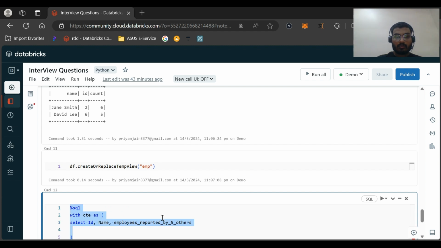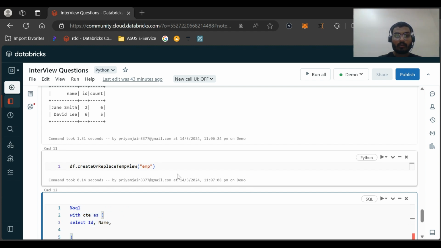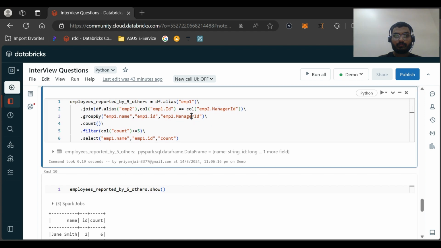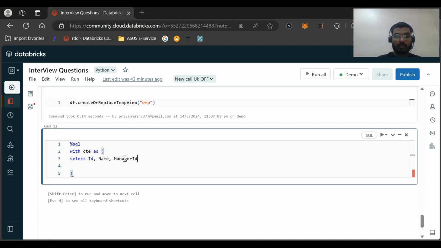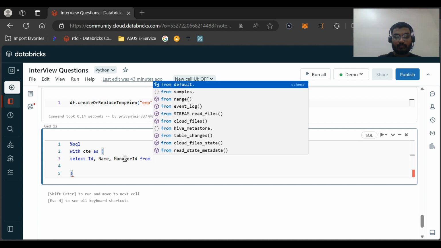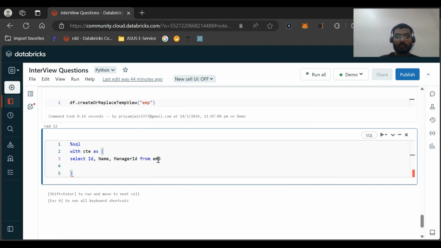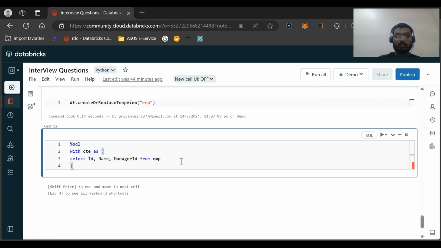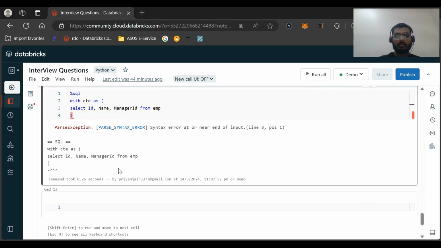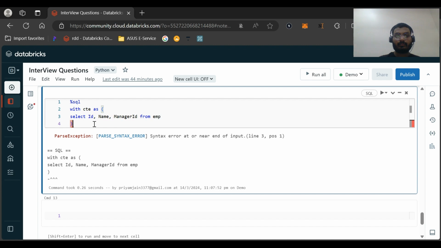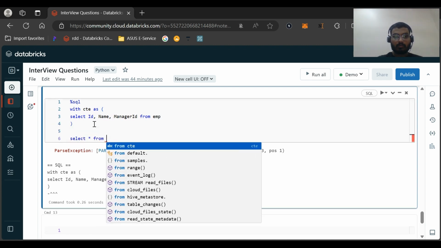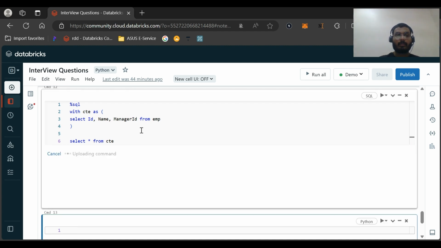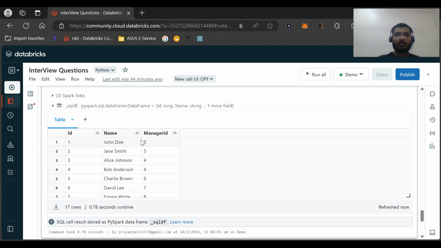Just copy the manager ID from above. Select ID, comma, manager ID from EMP. Let us run this. It will run, but it will not give any result. Select star. Run this. We got the result.